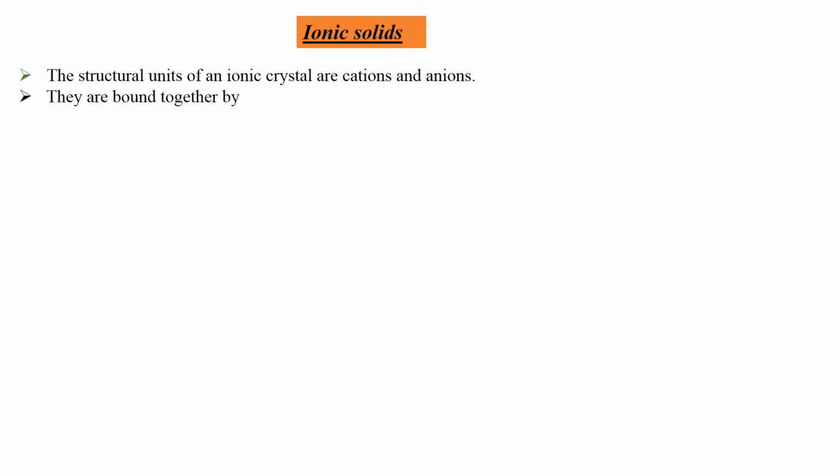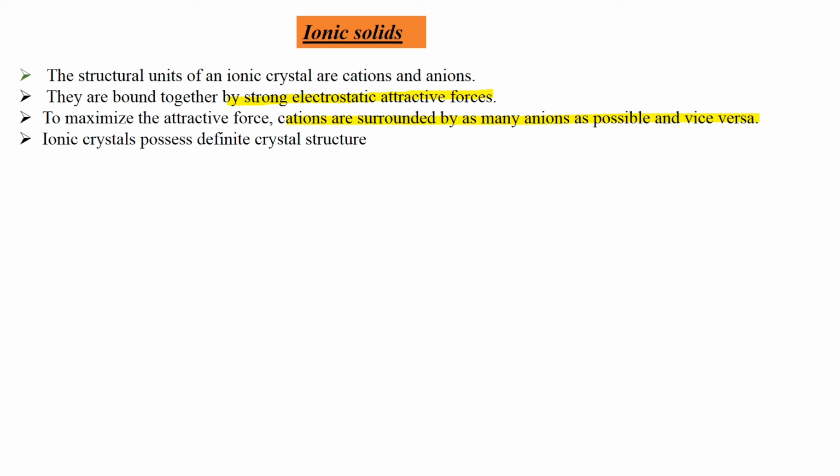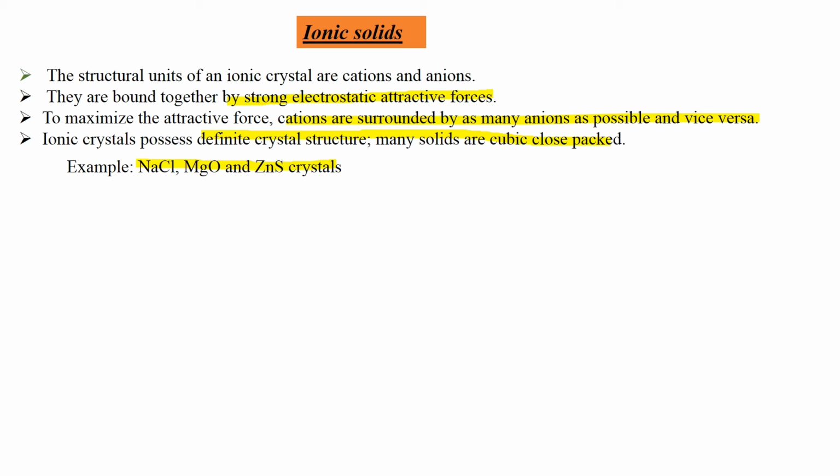Now ionic solids. The ionic solids are those solids that contain a strong electrostatic attractive force, with each cation surrounded by as many anions as possible and vice versa. Ionic crystals possess definite crystal structure. Many solids are cubic close packed. Example: NaCl, MgO, and zinc sulfide crystal.